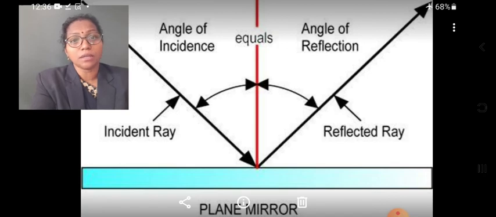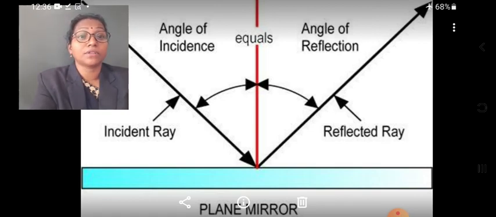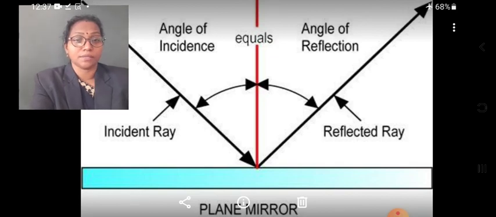While measuring, we will understand that the angle of incidence is equal to the angle of reflection. Both the incident ray falling on the mirror and the reflected ray make angles with the normal. These angles are equal. On measuring we will understand this.